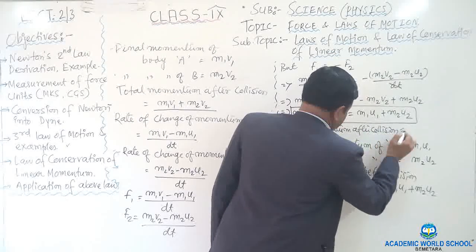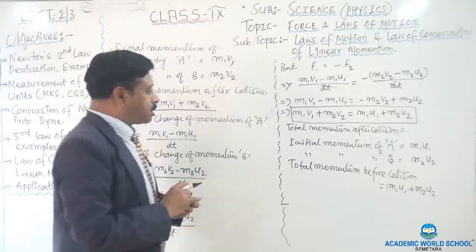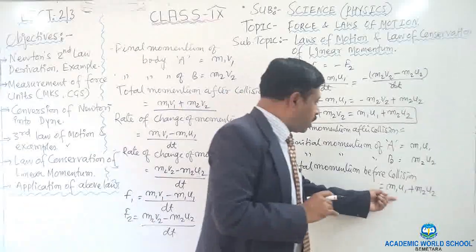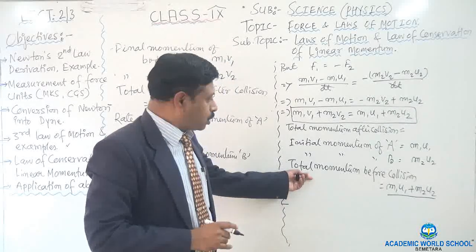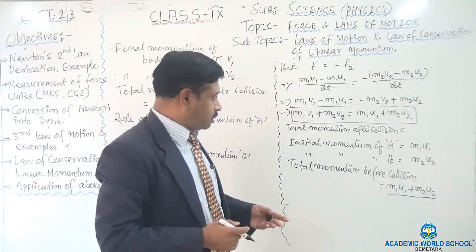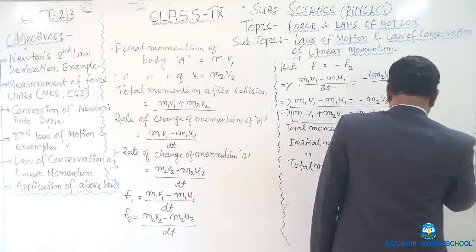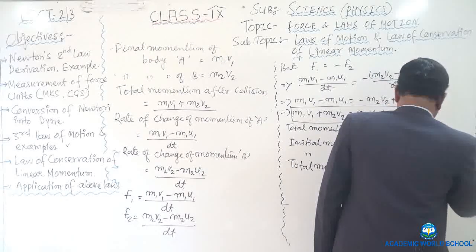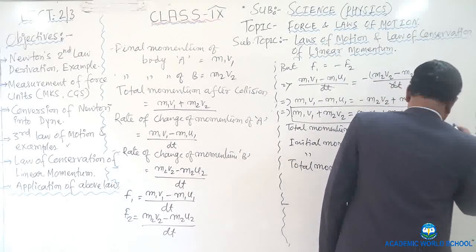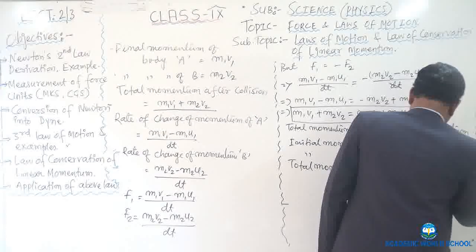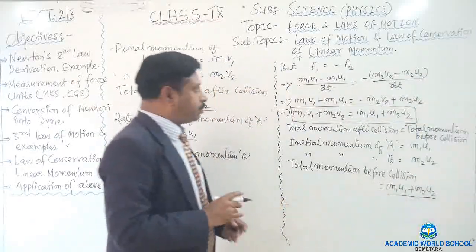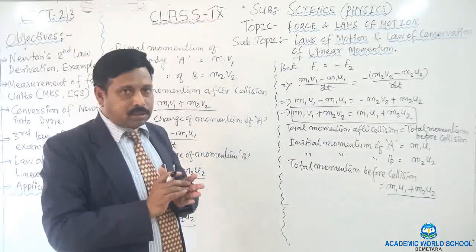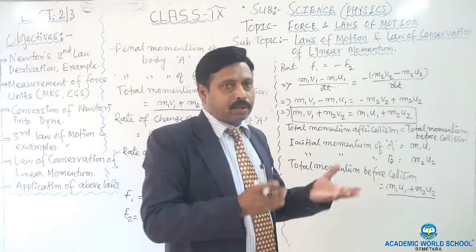is equal to your m1 u1 plus m2 u2. What is that? That is your total momentum before collision, okay. So let me write down total momentum before collision. It means that the total momentum before collision of the two bodies is remaining same after collision also.